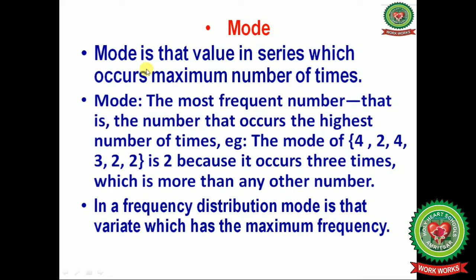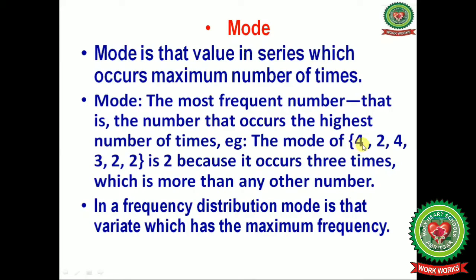What is mode? Students, mode is that value in the series which occurs maximum times. An event that occurs maximum times is known as mode, modal value. The most frequent number, that is the number that occurs the highest number of times.